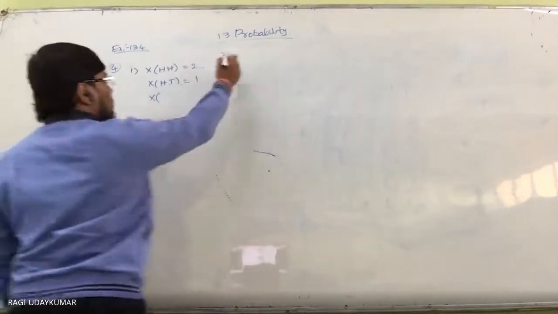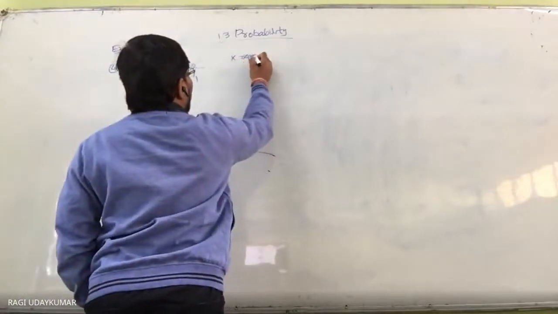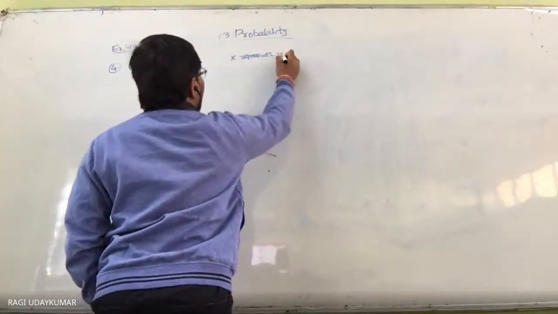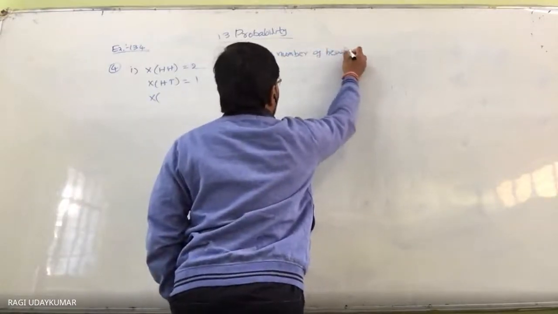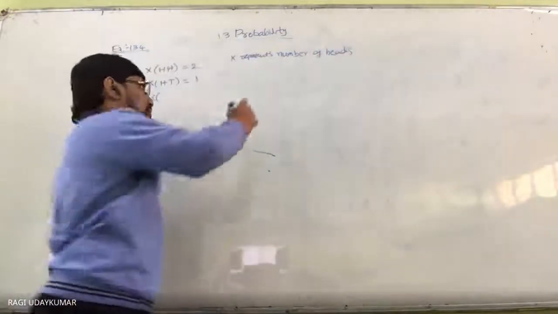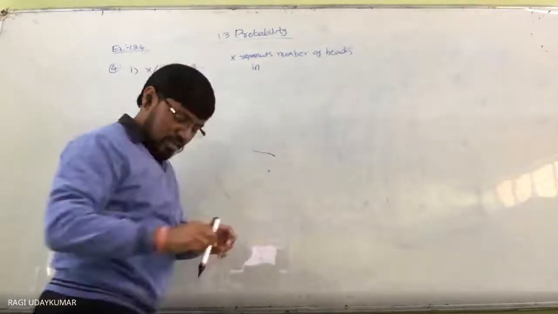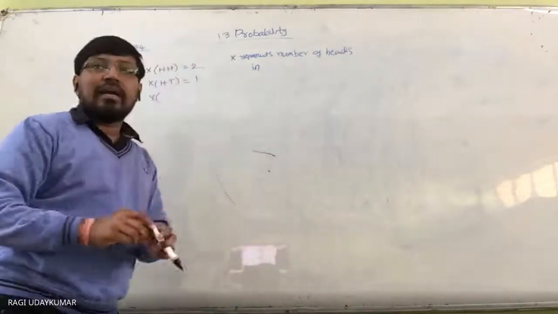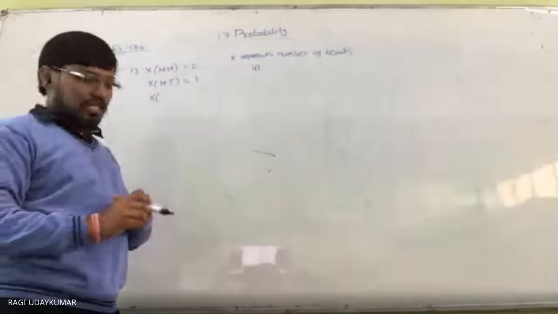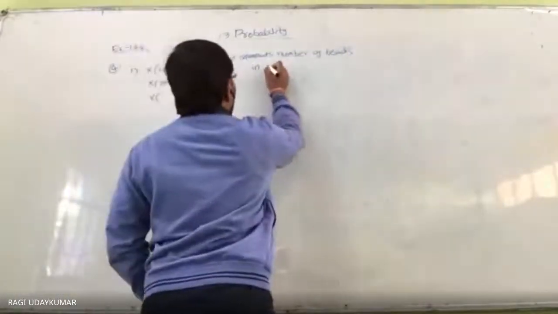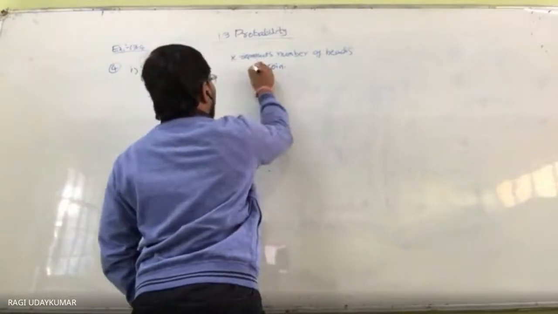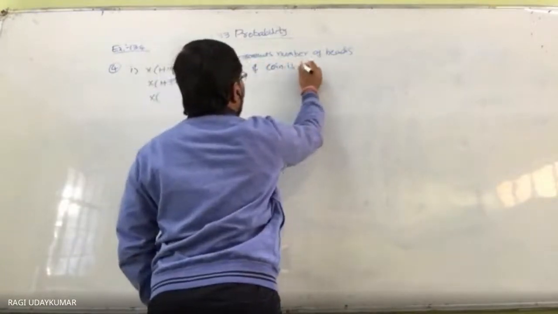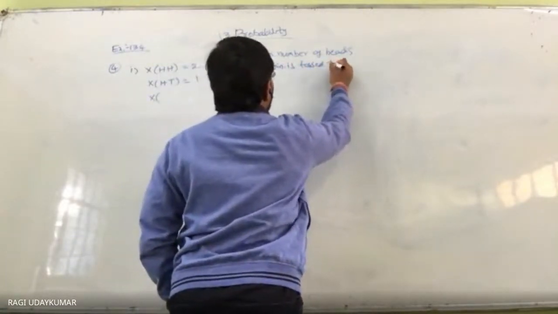You have to write there: X represents the number of heads if a coin is tossed twice.